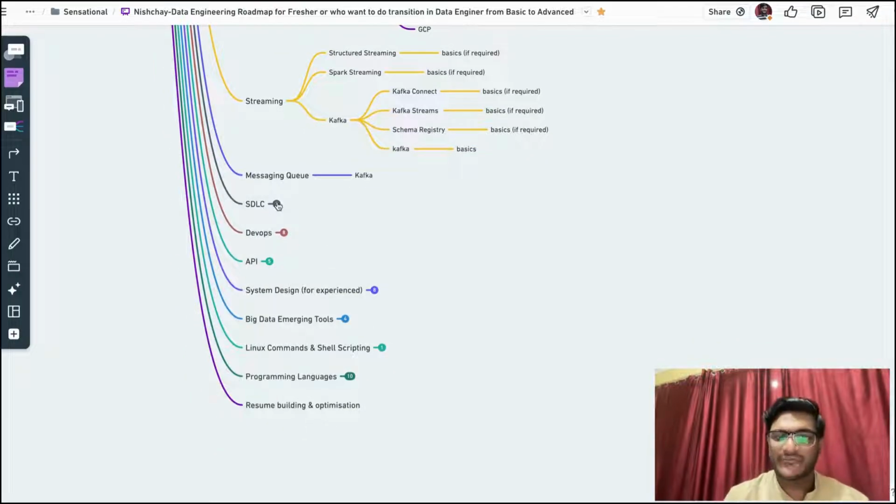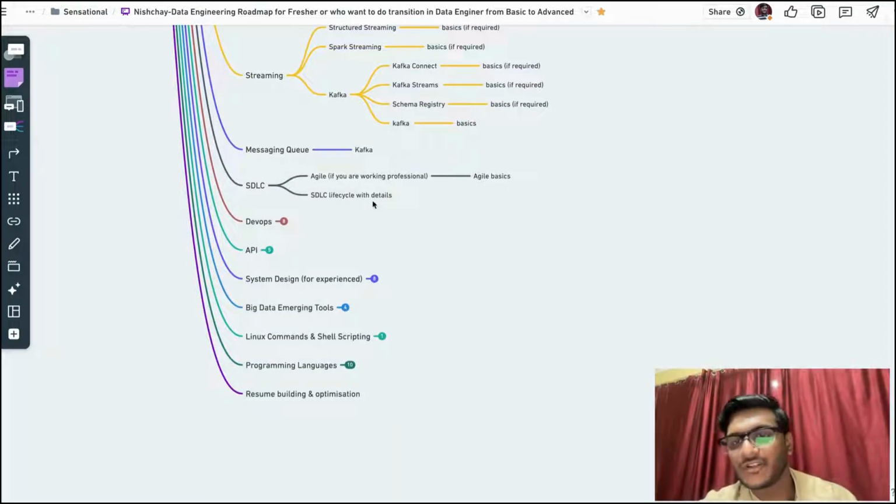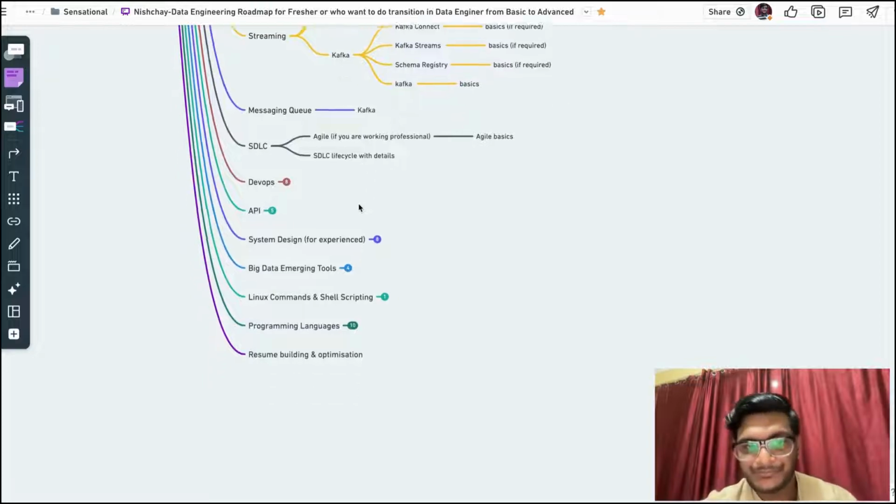Now, you are a fresher, or new to the data engineer role, or someone moving into the data engineer role from a non-tech background, or from software engineering or data analyst. Then you have definitely worked on Agile basics, but Agile is only for a person who worked in a previous company, not for a college graduate. If you are a college graduate, Agile is not necessary. So I mentioned here that if you are a working professional, only the Agile concept is needed, otherwise the SDLC lifecycle is all that's required for learning data engineering.